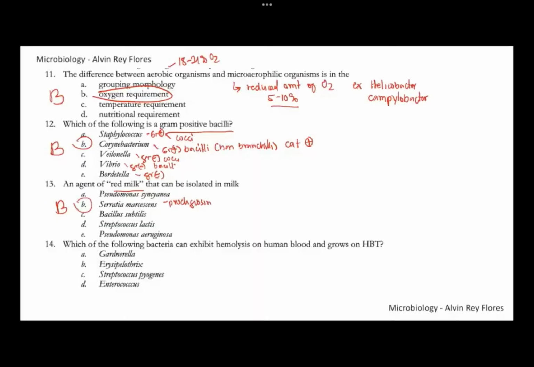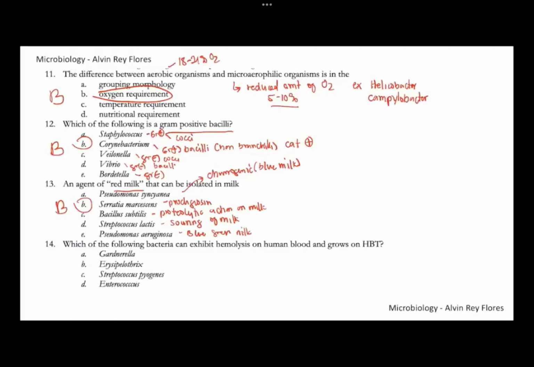For the other choices, Pseudomonas cyanogenes is chromogenic, so it would usually give blue milk. Subtilis usually has a proteolytic action on milk. Strep lactis is responsible for the souring of milk. And aeruginosa is also chromogenic; it would usually give blue-green milk. For number 13, the best answer here would be letter B.